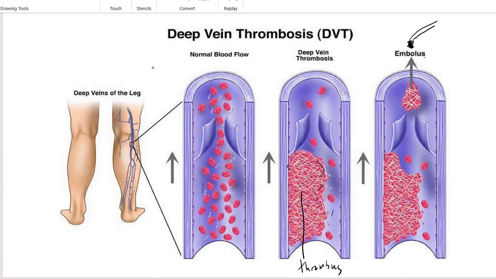So the blood cannot flow into this part, and it will stop the blood here. At this time you may feel pain in your legs. This is known as embolism. Thrombosis is because of the thrombus, and embolism is because of the embolus, when the blood clots start to move in the blood vessel. So that's all for the health issues related to blood clotting.